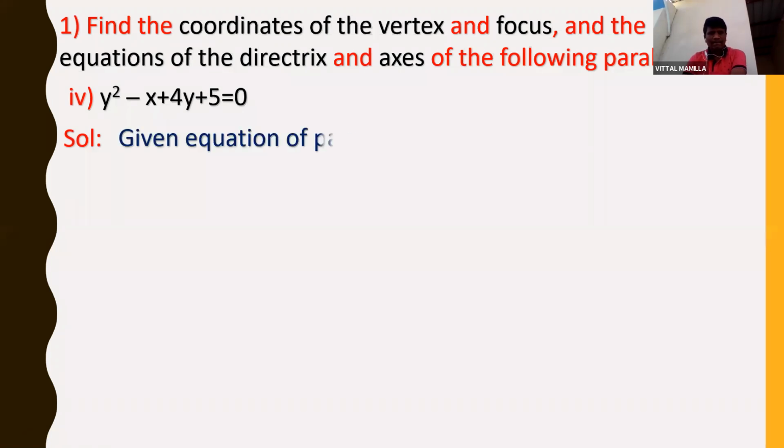Solution. Given equation of the parabola is y square minus x plus 4y plus 5 is equal to 0. Just observe the question, students. This can be converted to which form, which of the 9 forms? We can convert this into y minus k whole square is equal to 4a into x minus h. Whenever y square is there, we can convert to y minus k whole square is equal to 4a into x minus h. If in the question I am having square on x, then I should convert it into x minus h whole square is equal to 4a into y minus k.